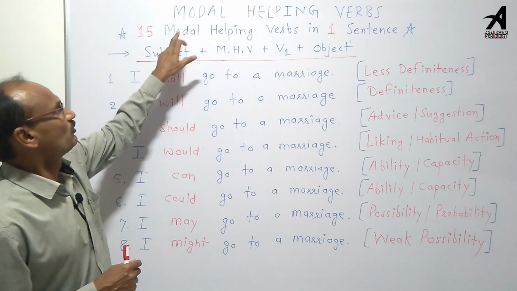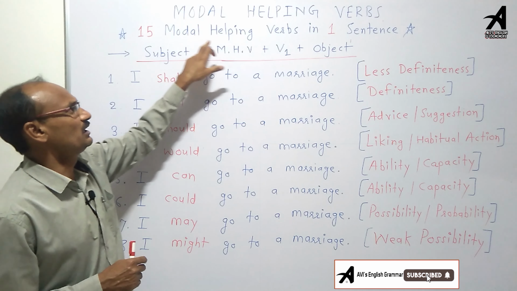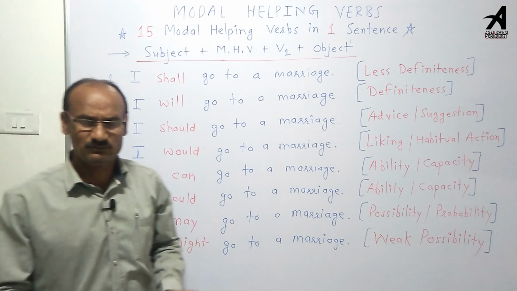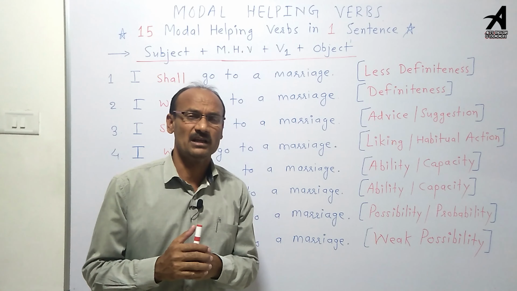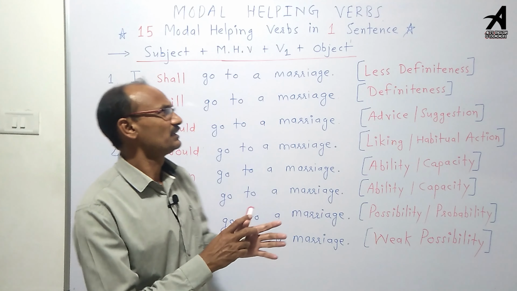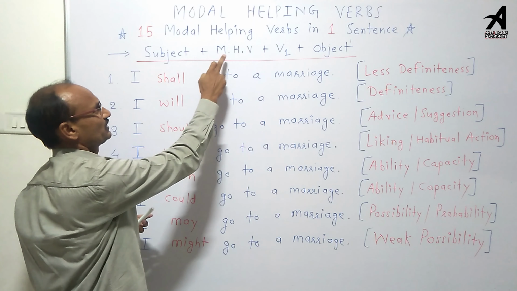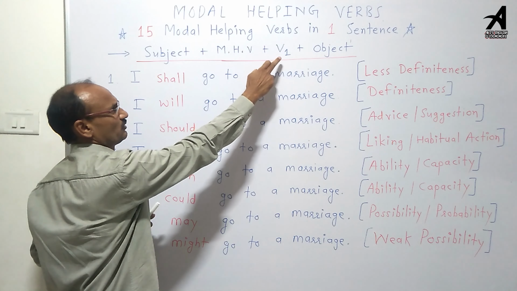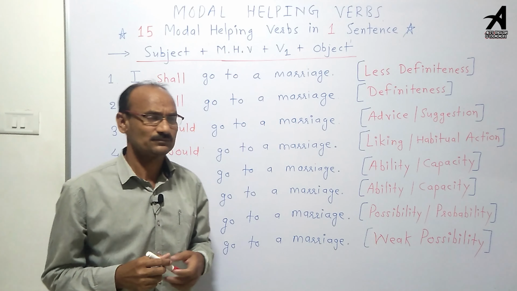The heading is modal helping verbs, and 15 modal helping verbs in one sentence means we have used 15 modal helping verbs in a single sentence. See the structure of a sentence using modal helping verbs. The sentence structure is subject plus modal helping verb plus V1 plus object plus rest of the sentence.